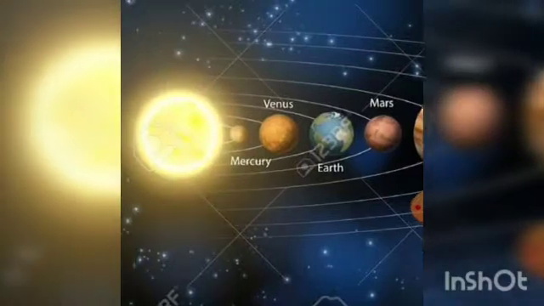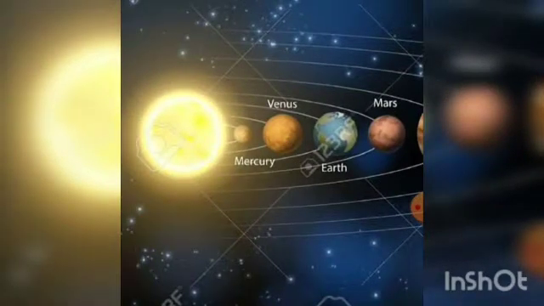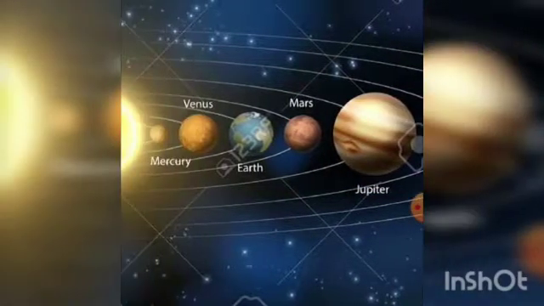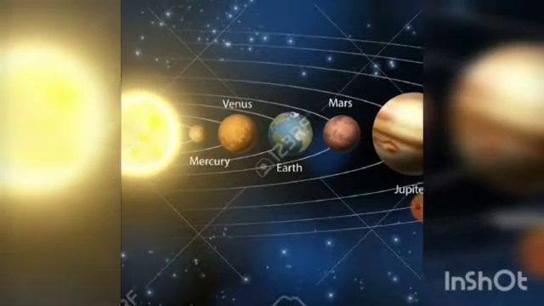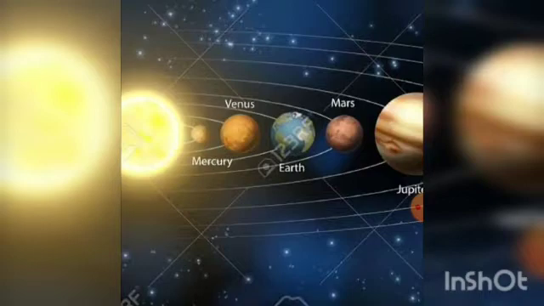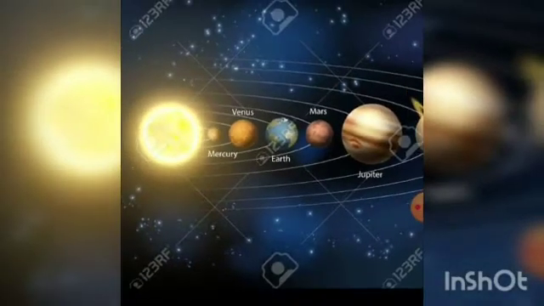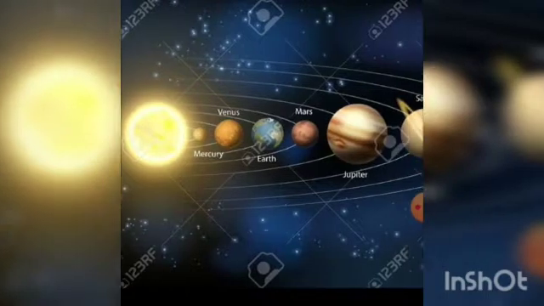See, this is the solar system and this yellow one is what? Sun. ये क्या है? First one, ये sun है. And then there are planets which orbit around the sun, and our Earth is the third planet in our solar system. Can you say this? Earth, the third planet in our solar system. We are so lucky to be living on Earth. Our Earth is different from other planets.